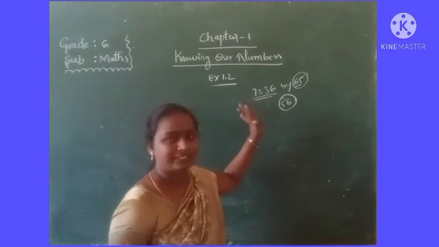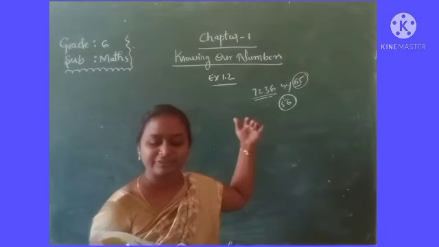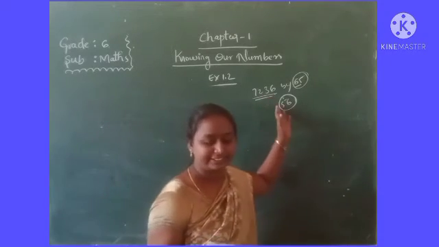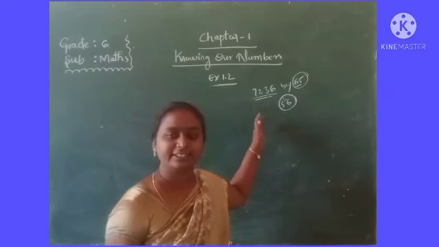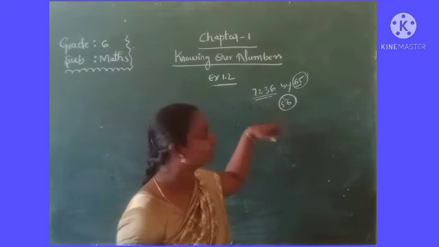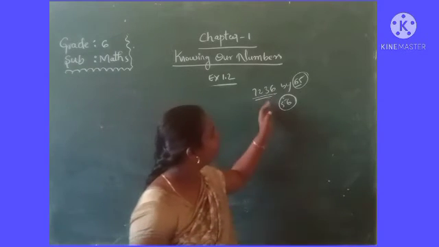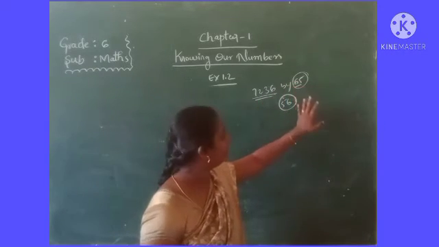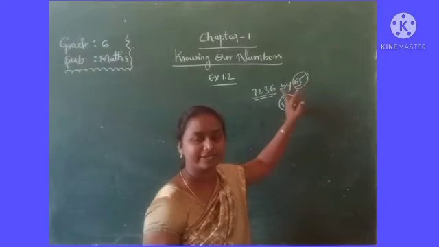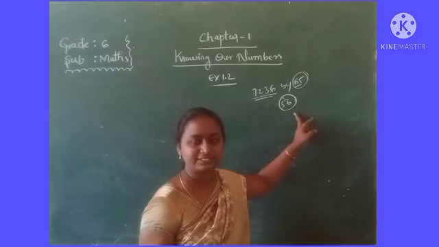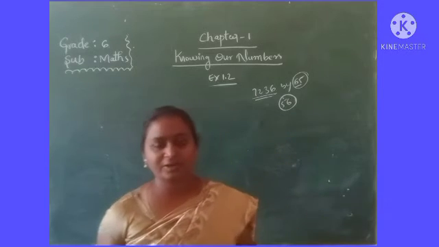Then here we have to find how much difference. The wrong answer is greater than the correct answer. So he multiplied by 65 instead of 56. So this number is greater than this. Then how much? So you have to find.